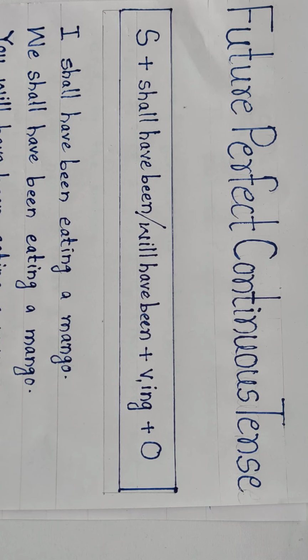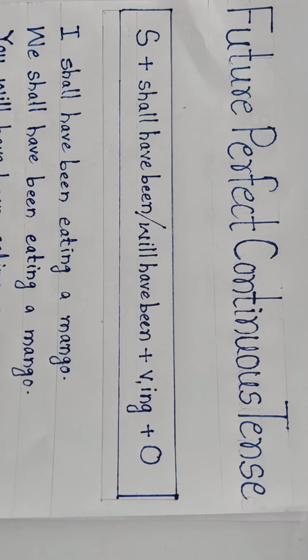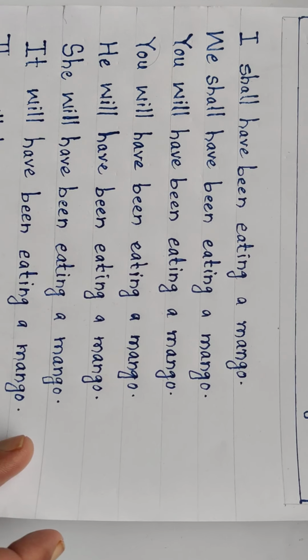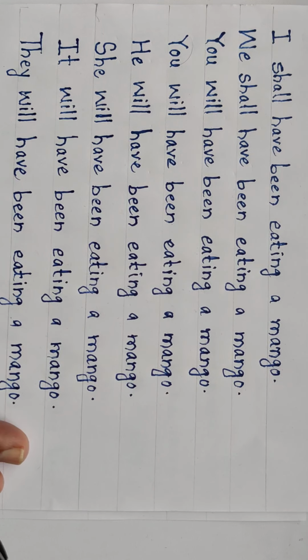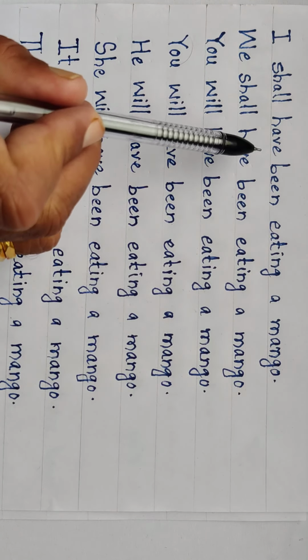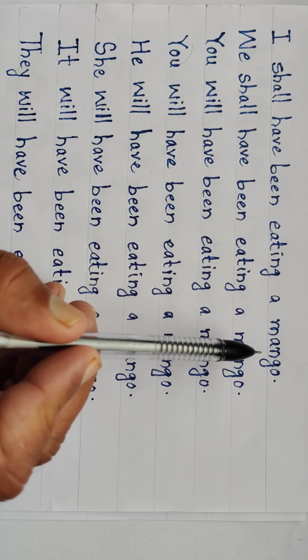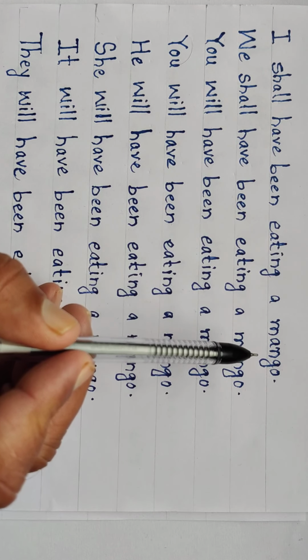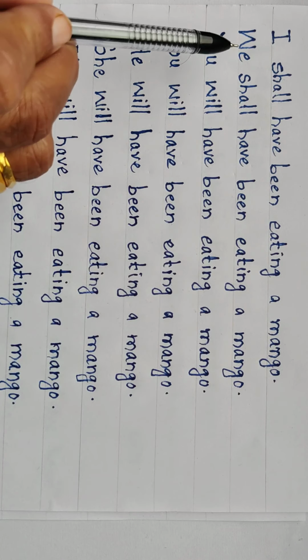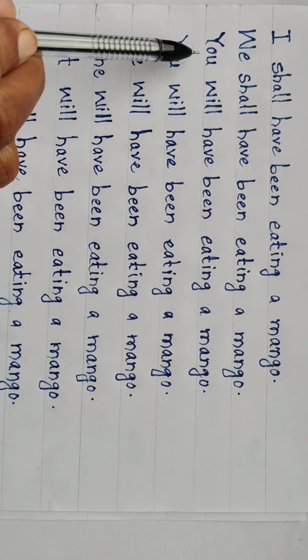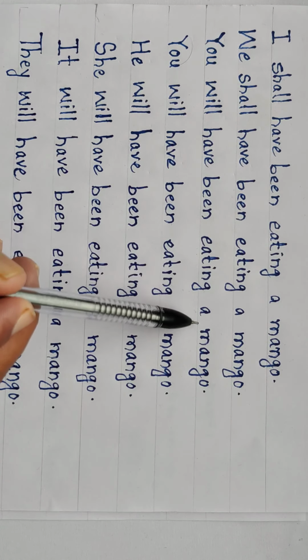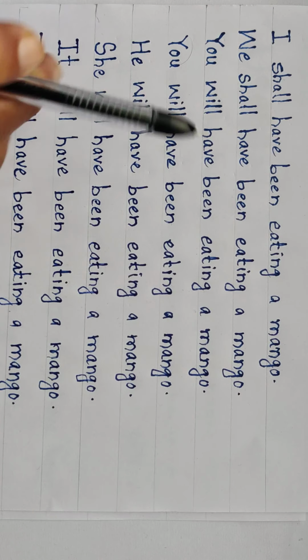We will take all the pronouns as a subject: I, we, you, he, she, it and they. I shall have been eating a mango. All these sentences are regarding future perfect continuous tense. We shall have been eating a mango. You will have been eating a mango.